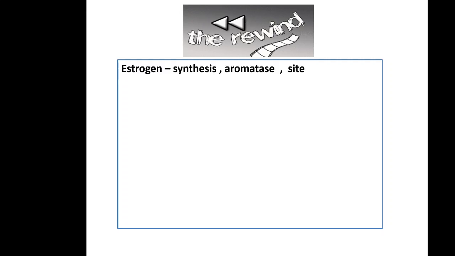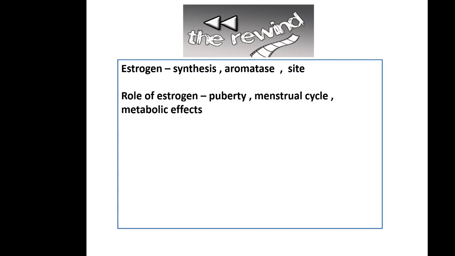Estrogen synthesis occurs in the ovaries, Graafian follicle, corpus luteum, and placenta. Synthesis requires an important step performed by an enzyme known as aromatase. Then the physiological role during puberty, the menstrual cycle, and various metabolic effects.